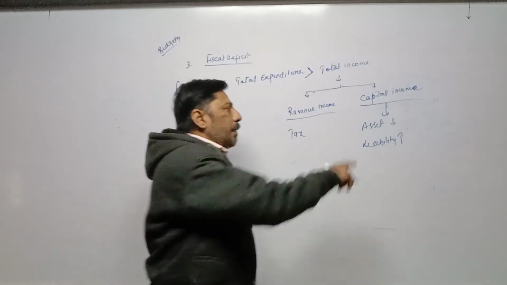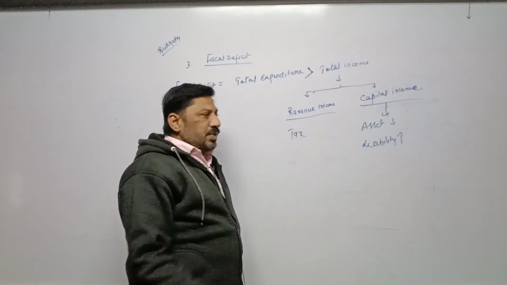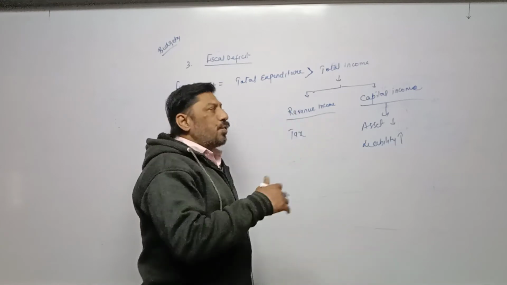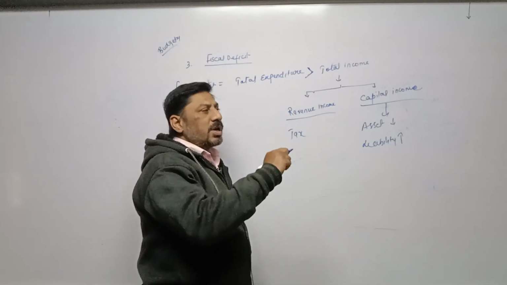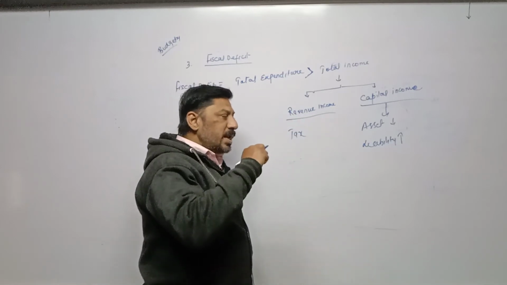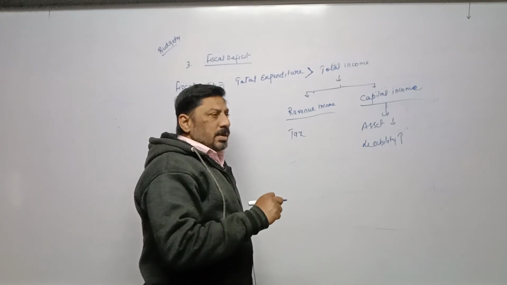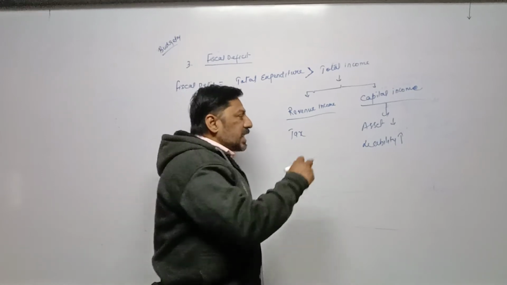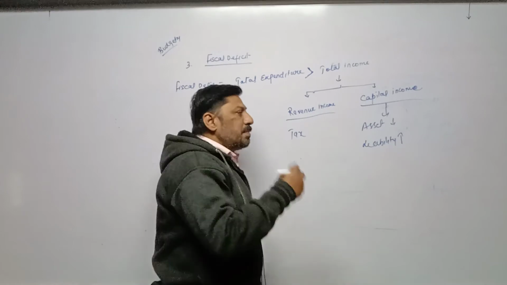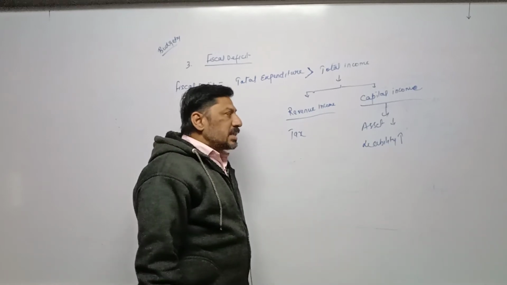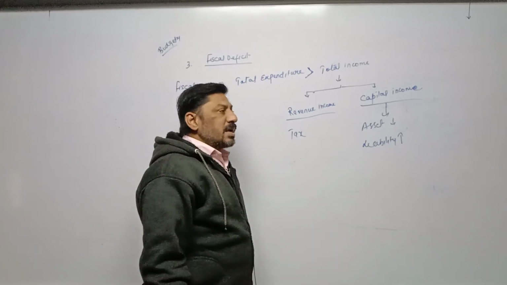How? Suppose capital income means here cash inflow. Cash inflow is called capital income. This is not actually an income, this is actually cash inflow. When cash is received by the government, then it is considered as capital income.